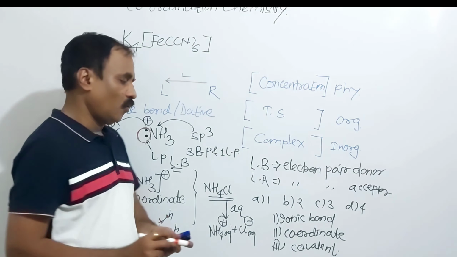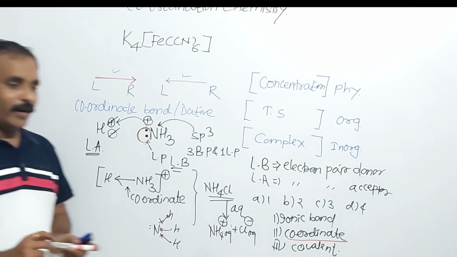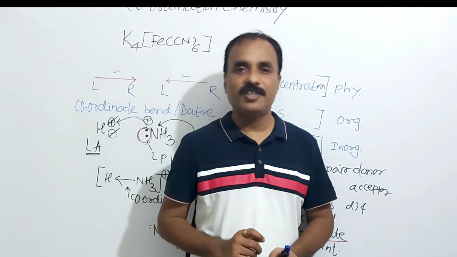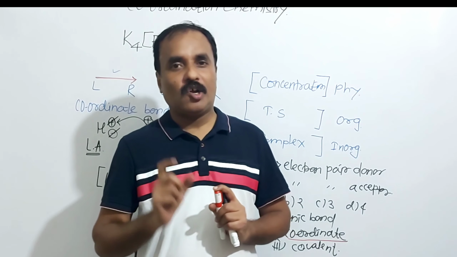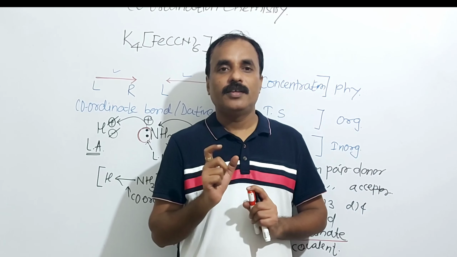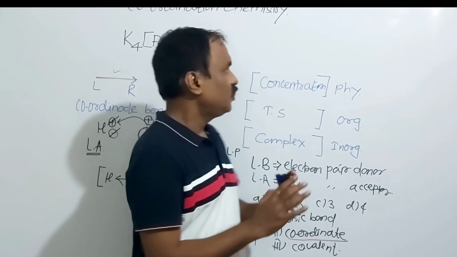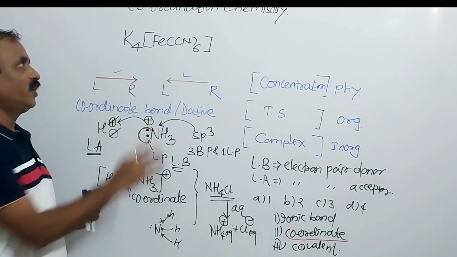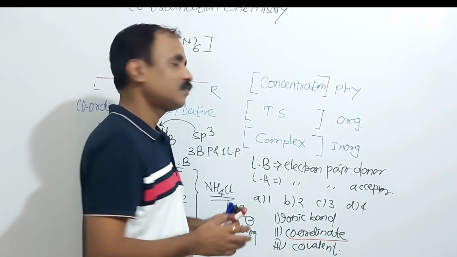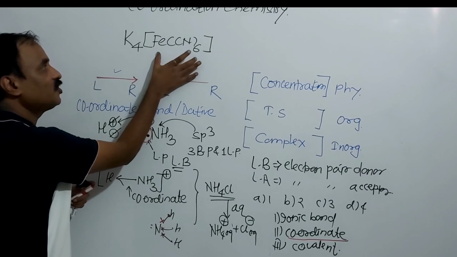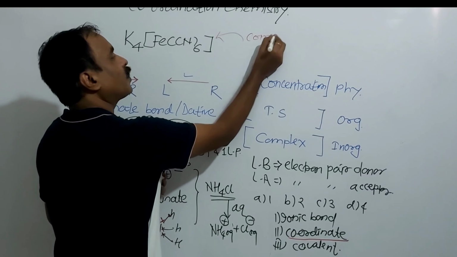So in coordination compounds, here the main study is of what? Coordinate bond. And coordination chemistry is the branch of inorganic chemistry which deals with the study of coordination compounds, complex compounds. And coordination compound means coordinate bonds, coordinate bond means unequal sharing of electrons. See, I take this example. This is potassium ferrocyanide. We'll discuss types of complexes later on. But this square bracket indicates what? This is a complex.